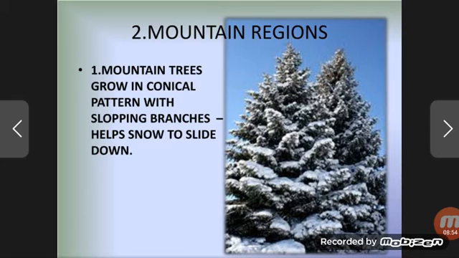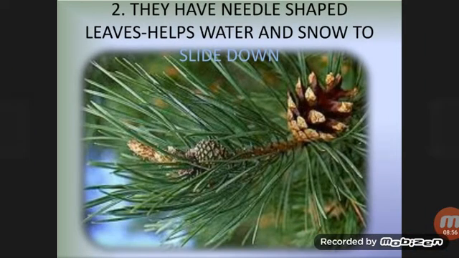That's why they have conical shape. Second, they have needle shaped leaves which help water and snow to slide down. Similarly, they are having needle shaped leaves. The leaves are of needle shape so that the water and snow which is accumulated there can slide down.